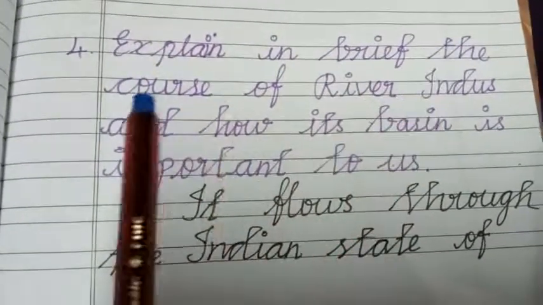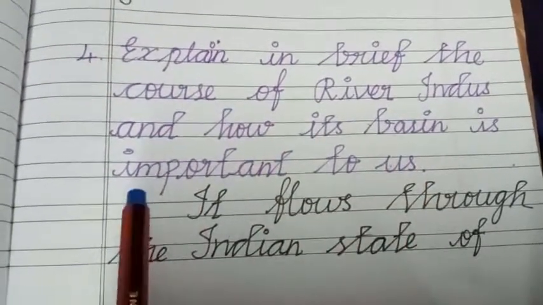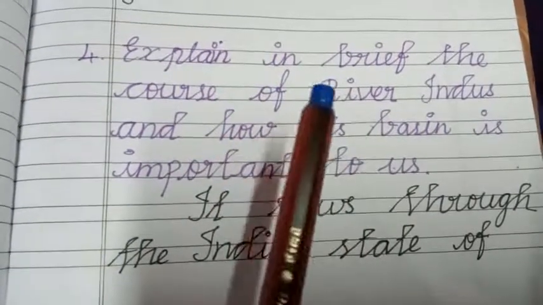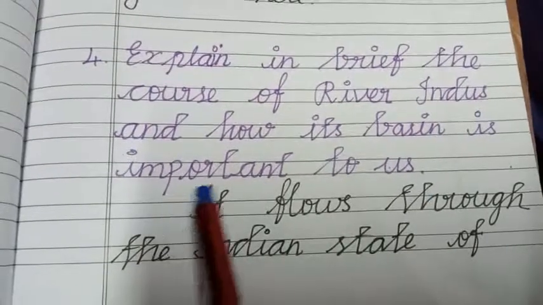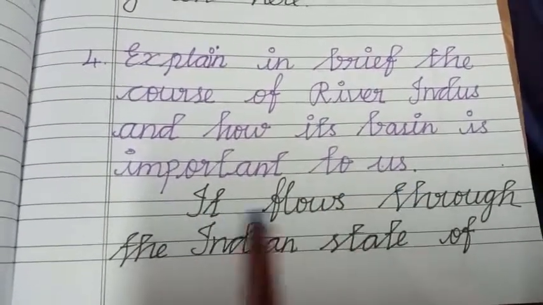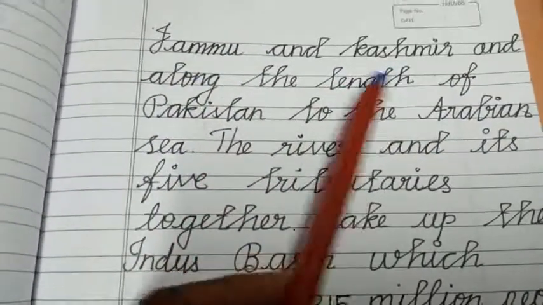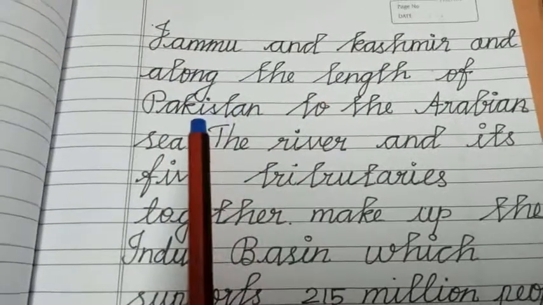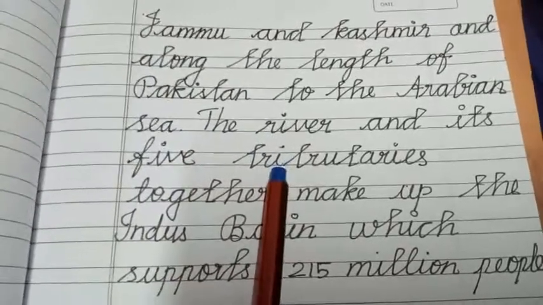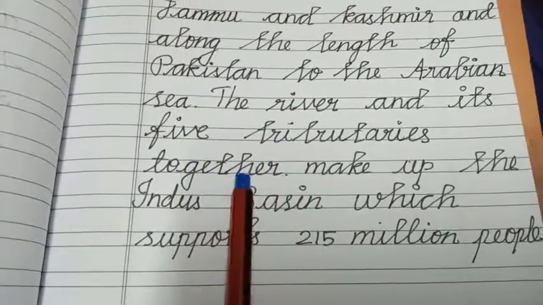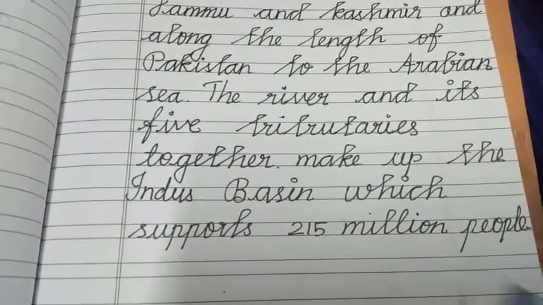Explain in brief the course of the river Indus and how its basin is important to us. It flows through the Indian state of Jammu and Kashmir and along the length of Pakistan to the Arabian Sea. The river and its tributaries together make up the Indus Basin, which supports 250 million people.